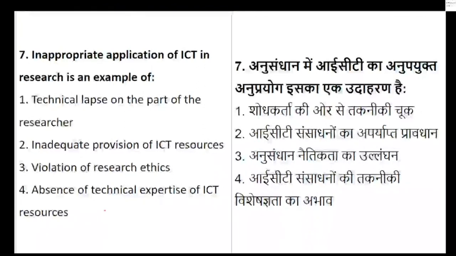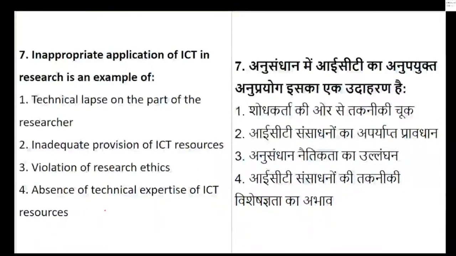Inappropriate means the application is not proper or appropriate with respect to research. So what exactly will the answer be? Is it because of technical lapse, inadequate provisions, violation of research ethics, or absence of technical expertise of ICT resources? What exactly does inappropriate application of ICT in research mean?